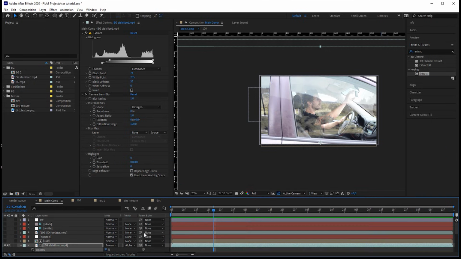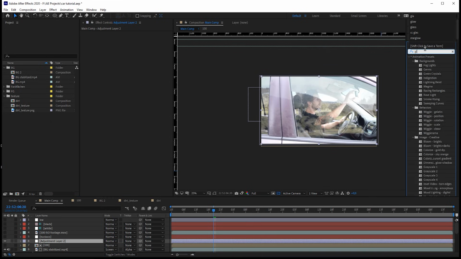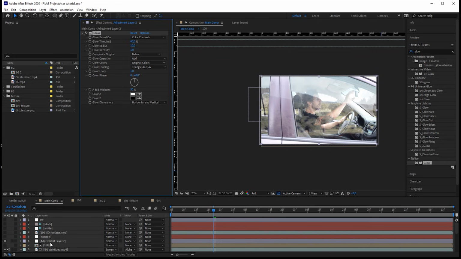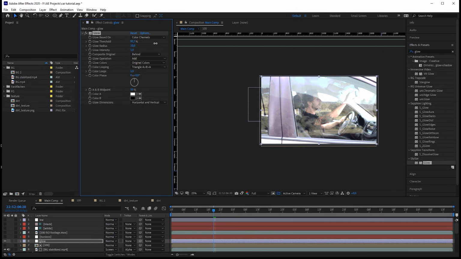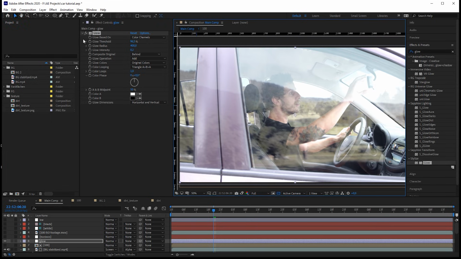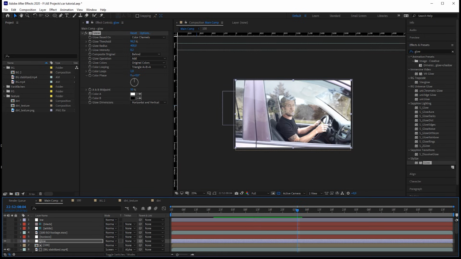But at first let's create a glow on top of everything and just apply stylized glow, and I'm also calling this glow. And now for the threshold, I'll just tweak it until only the brightest parts glow. So this is the sky basically. And now I'm just going to increase the radius. We'll make it look strange at the beginning, but as we go further until like 400, it fills everything, but it's just too much. So we just bring it down, maybe just 0.2. So just that you can see it, this is what this is doing, and this will give it an interactive light. I hope you got the idea.